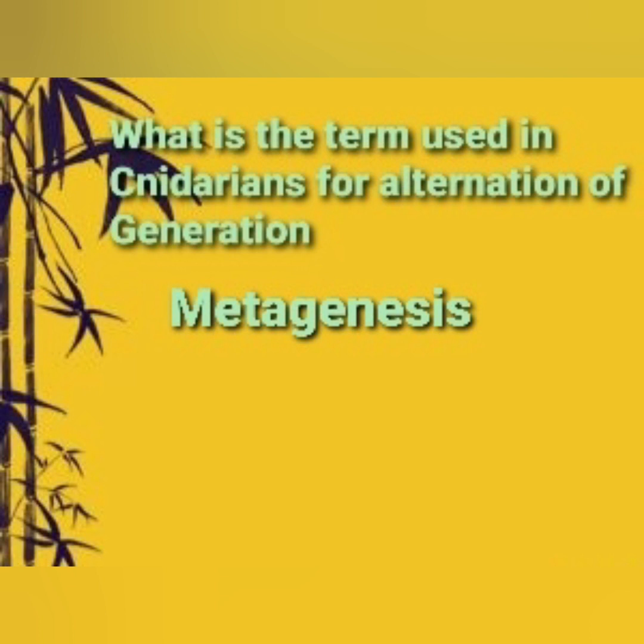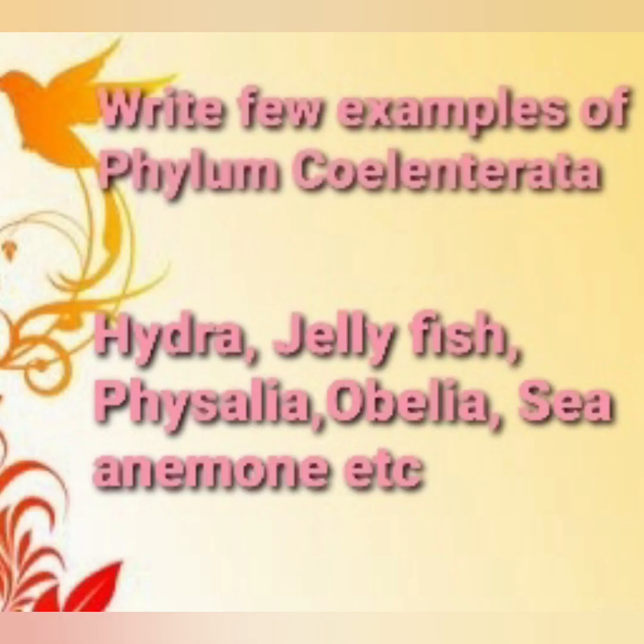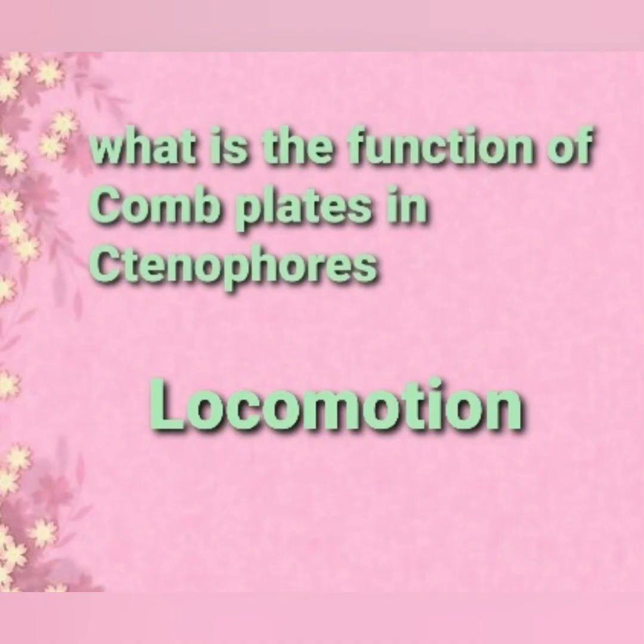What is the term used in cnidarians for alternation of generation? The answer is metagenesis. Write a few examples of phylum Coelenterata. The answer is hydra, jellyfish, physalia, obelia, sea anemone. You can write corals also. What is the function of comb plates in ctenophores? The answer is comb plates help in locomotion.